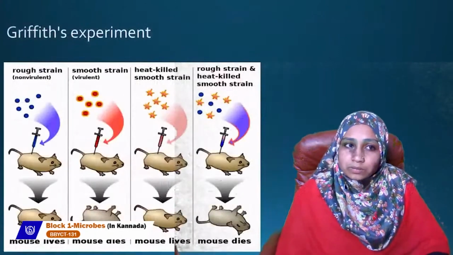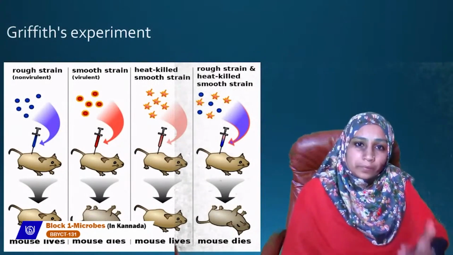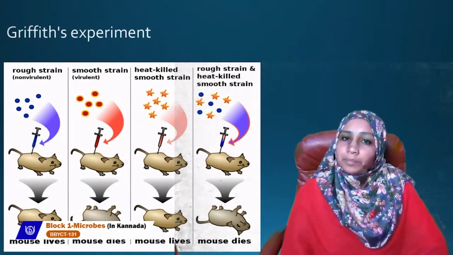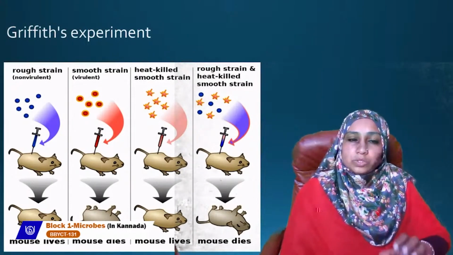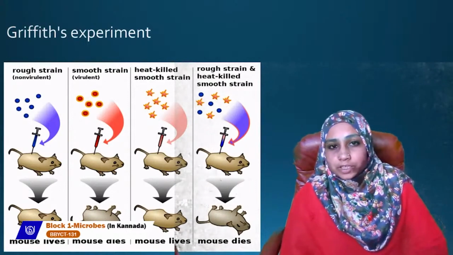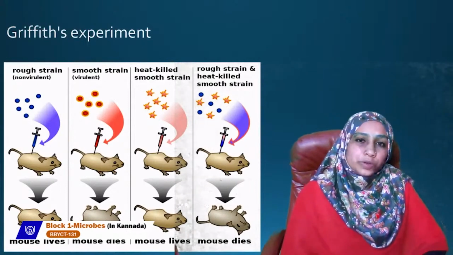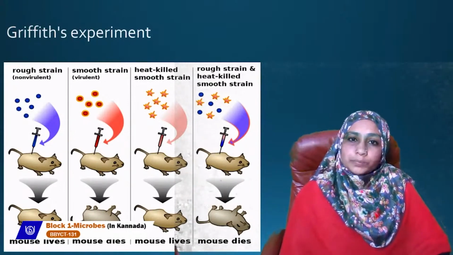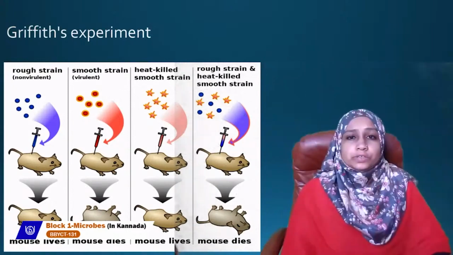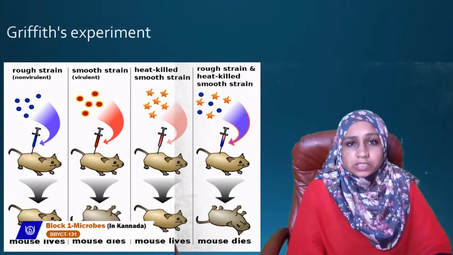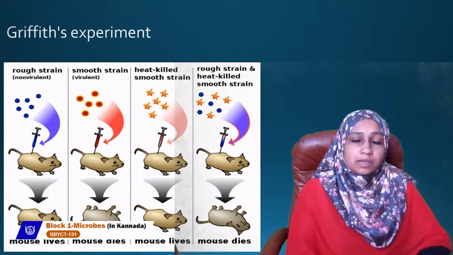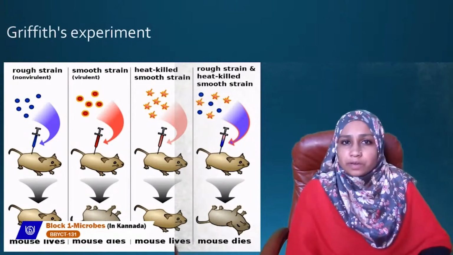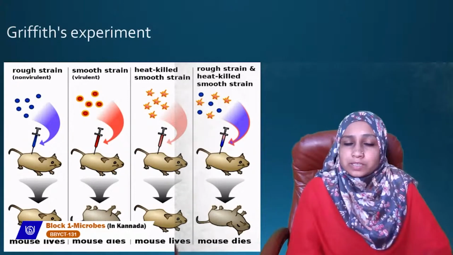To explain this transformation, there is one very good experiment done by Griffith. This is commonly called Griffith's experiment. Here he has taken two strains of the pneumonia bacterium, Streptococcus pneumoniae. These two strains are the R strain and the S strain. Now, R strain means rough strain. That bacterium is not surrounded by a capsule. It is not surrounded by a capsule, so we call it the R strain, the rough strain.